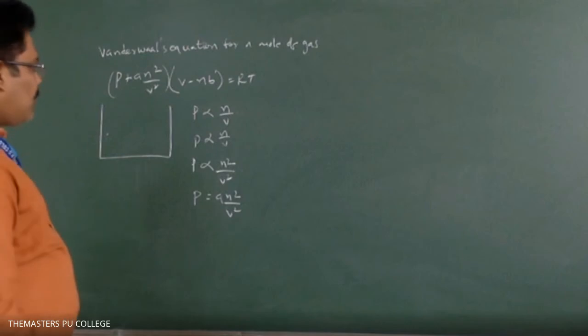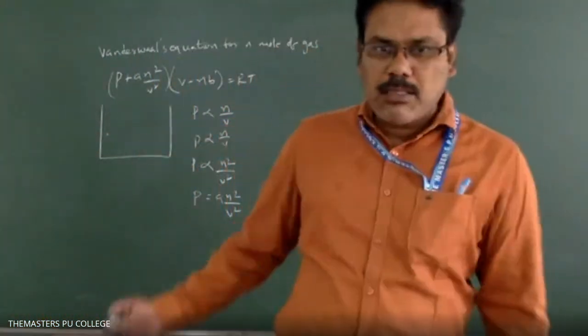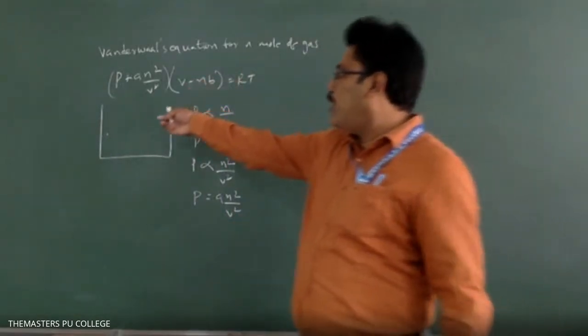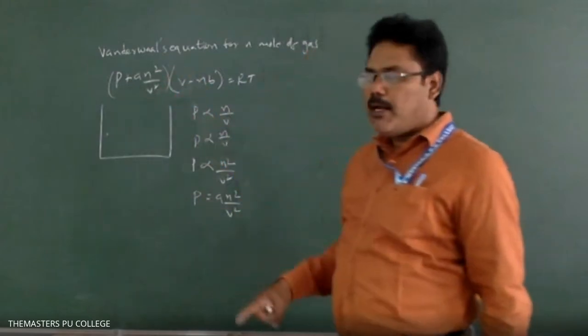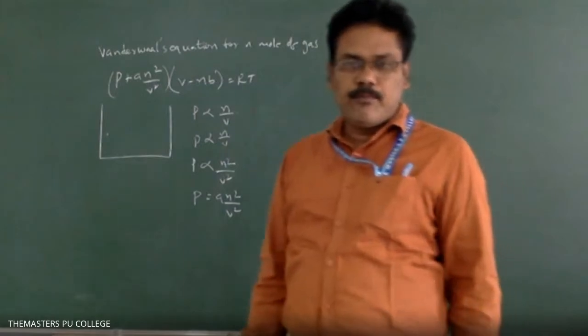But the actual pressure is equal to the pressure of real gases plus this corrected term. Then you can substitute that, and you get (P + an²/V²)(V - nb) = nRT. Got it now? Yes, sir.